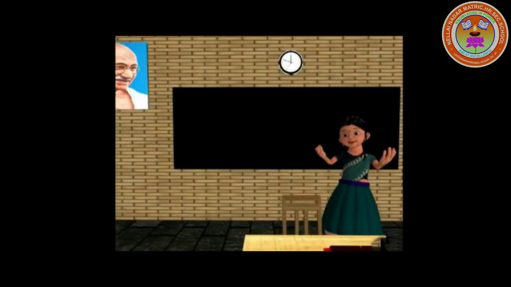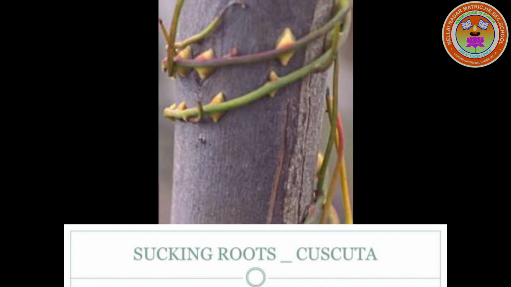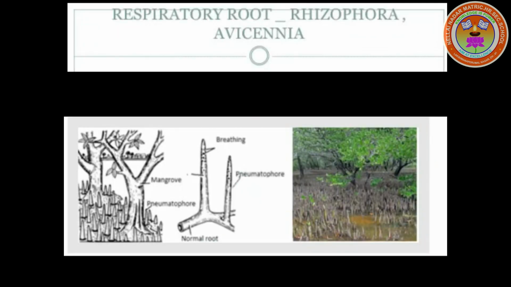Sucking root. In sucking root, roots of cuscuta absorb nutrients from the host, hence known as parasitic root. Respiratory root. The roots of plants growing in marshy places and salt lakes come out of the ground and grow vertically upward.